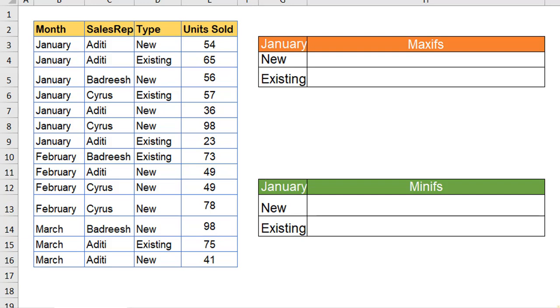Let's start. In the table, I have got the month, the sales representative, the type, and the units sold. Now we want to extract the maximum value for the new and the existing account for a particular candidate.